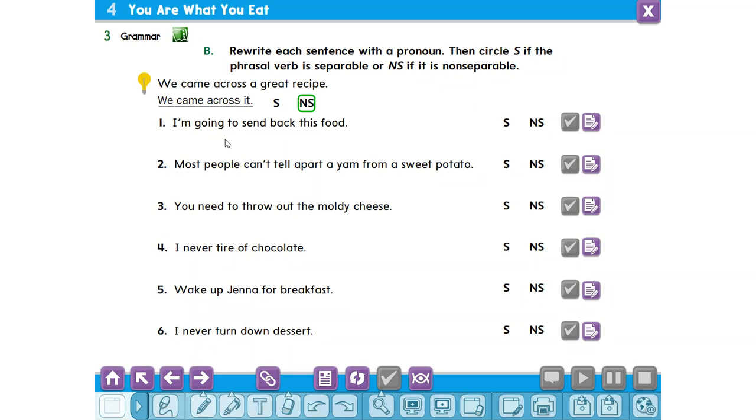One. I am going to send back this food. Okay, my friends, we need to use a pronoun and decide if it is separable or non-separable.